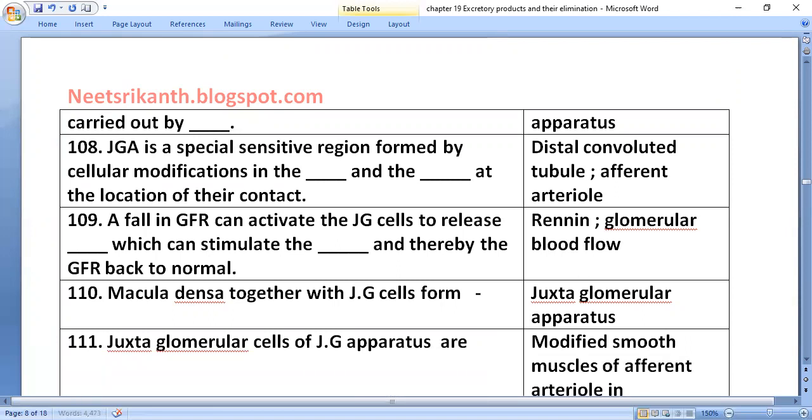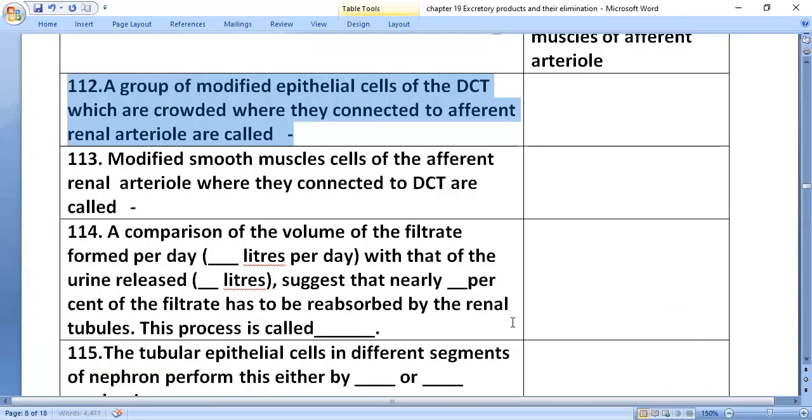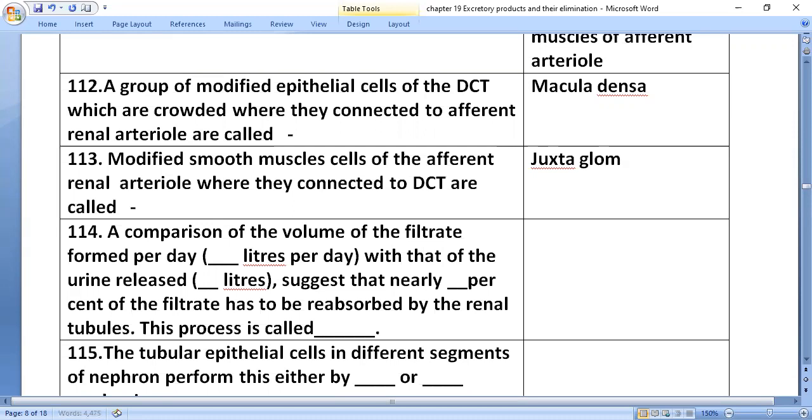A group of modified epithelial cells of the DCT, which are crowded where they connect to the afferent arteriole, is called the macula densa. The modified smooth muscle cells of the afferent arteriole where they connect to the DCT are the juxtaglomerular cells.